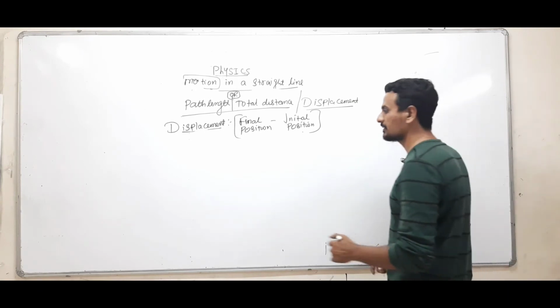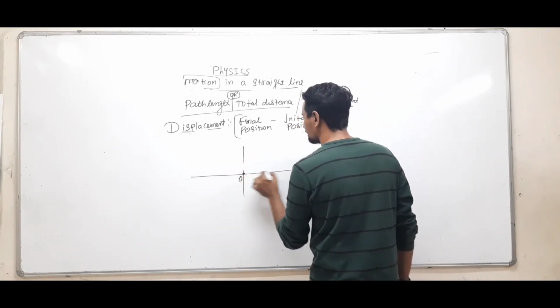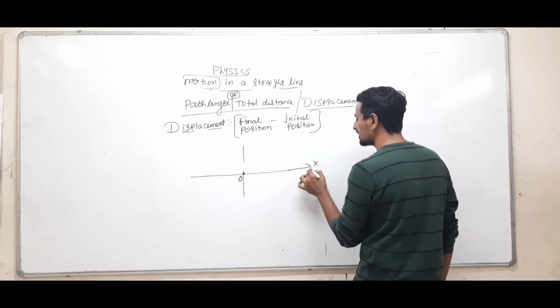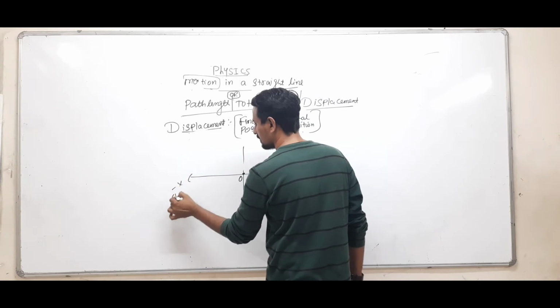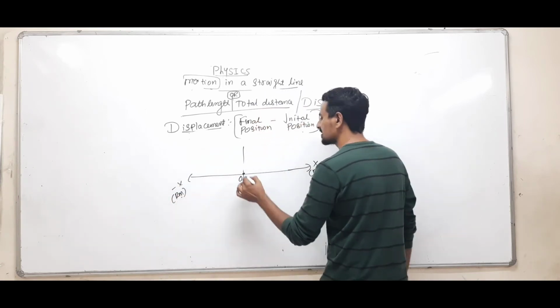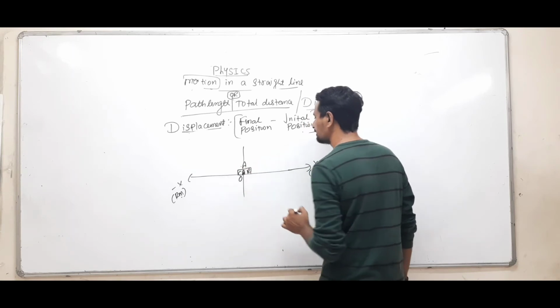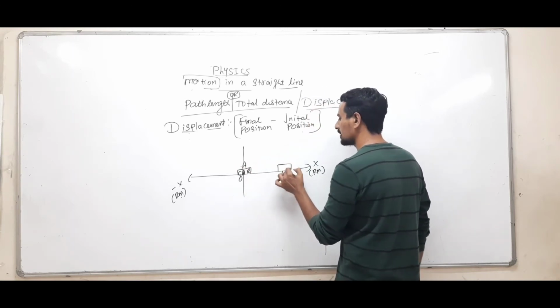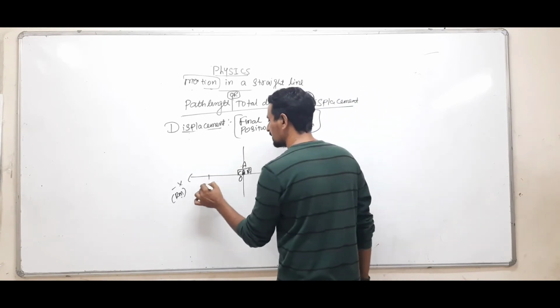Okay, let us take first a very easy example, the same type of example. This is distance, in kilometers. Suppose the car is here, then the car moves to B, 3 kilometers, and then the car moves here.